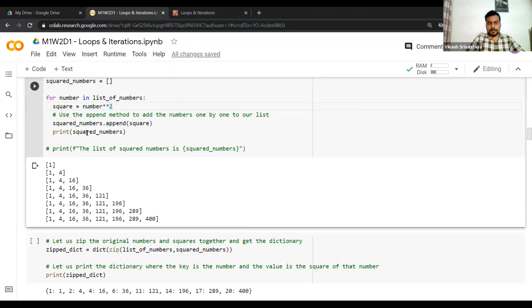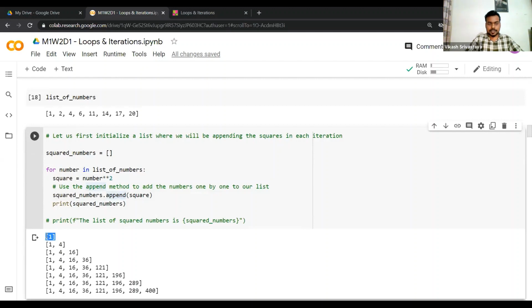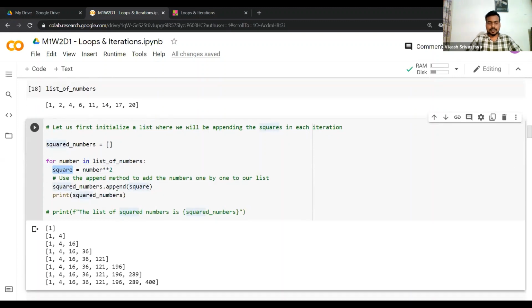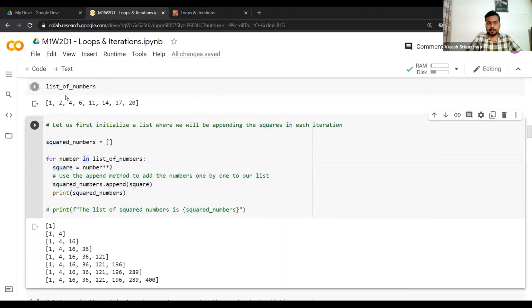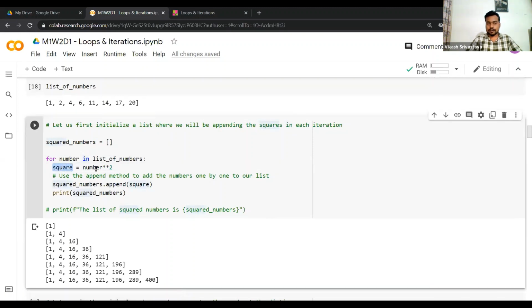Because I'm printing the squared numbers after I have appended the element, in the first iteration it will return a list with one element, which is 1, because the value of square in the first iteration is 1. Now if I move to the second element in my list, we are at 2, square is now 4, and that will be added to your squared numbers. Now 4 will be added to this list because we're using the append method, right? So now this is a list with 2 elements.